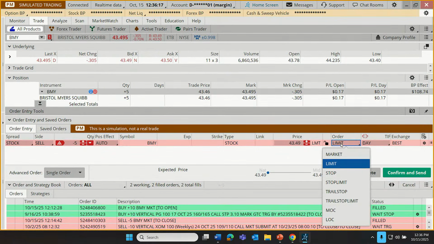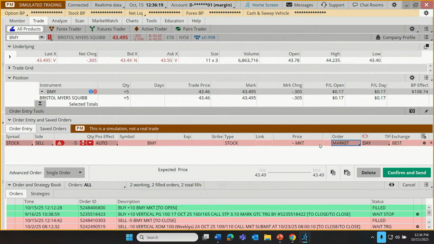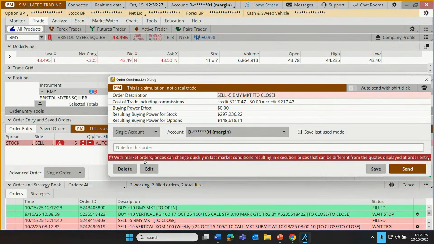All right, here, I'm going to choose a market order to sell them quickly. This improves the odds of a quick fill, obviously, market order being what it is. With market orders, prices can change quickly in fast market conditions, resulting in execution prices that can be different from the quotes displayed at order entry. But let's sell those 5 shares and just go back to 0.